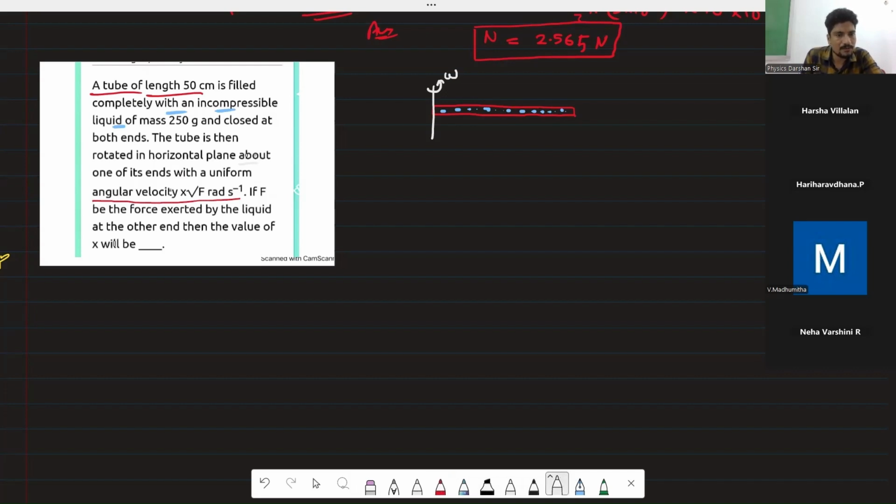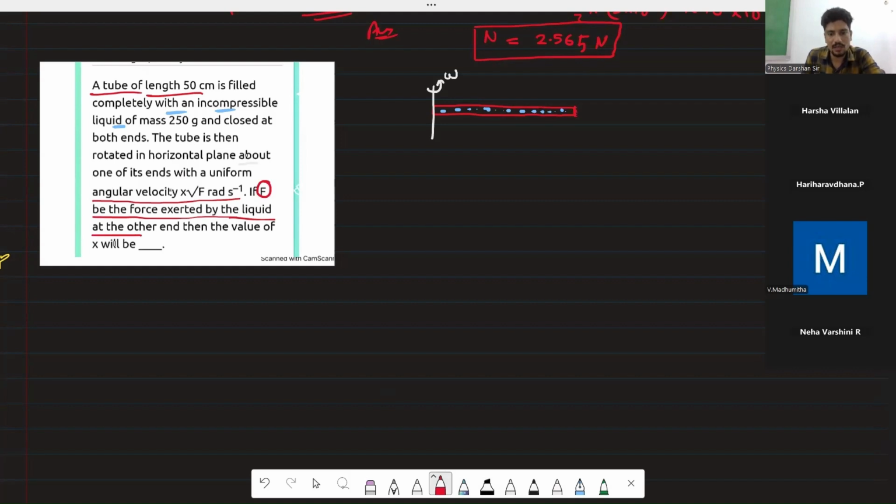So if F be the force exerted by the liquid at the other end, this is the other end. So this force is given here.